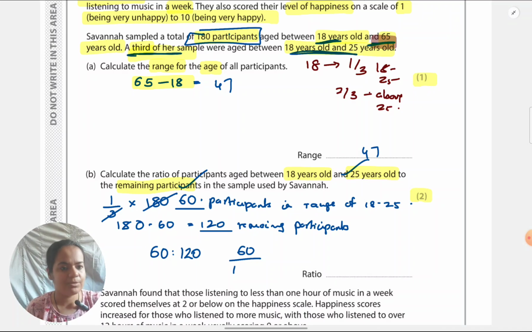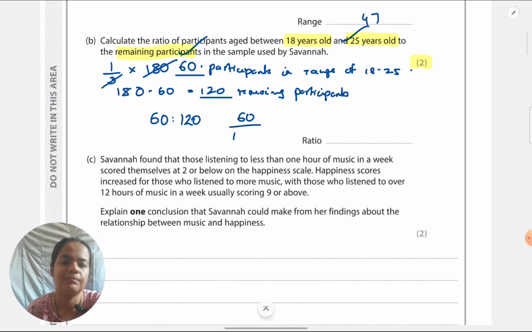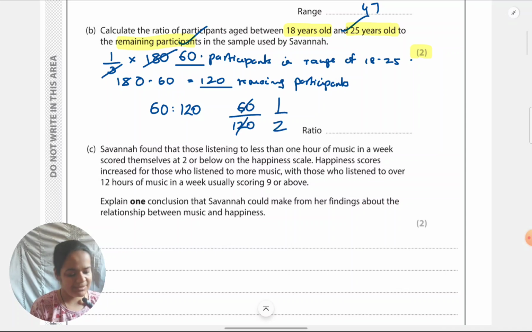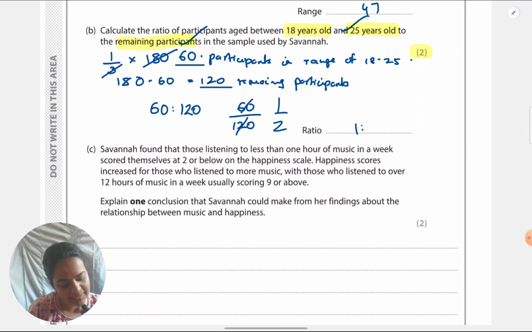Let's look at the next question. Savannah found that those listening to less than 1 hour of music in a week scored themselves at 2 or below on the happiness scale. Happiness scores increased for those who listened to more music, with those who listened to over 12 hours of music in a week usually scoring 9 or above. Explain one conclusion that Savannah could make from her findings about the relationship between music and happiness.